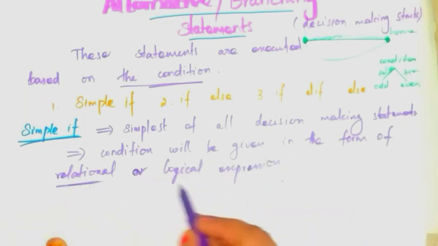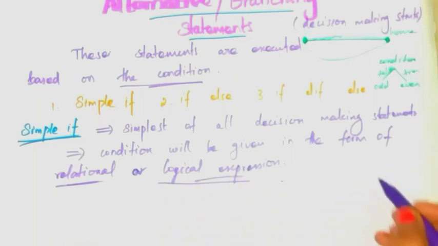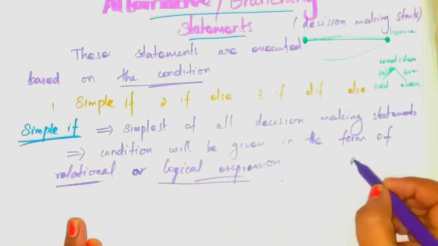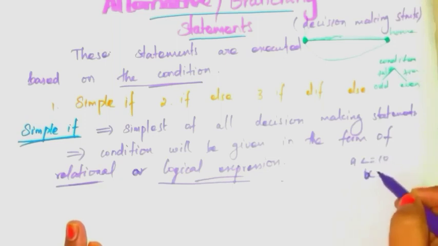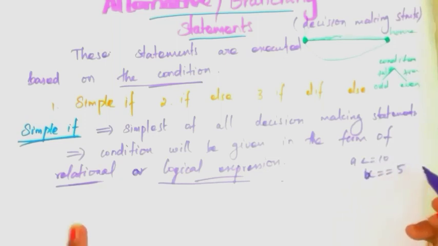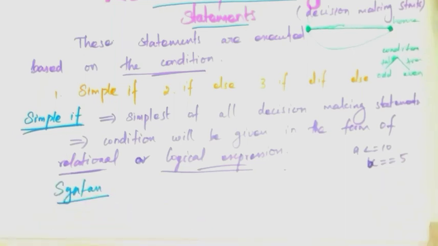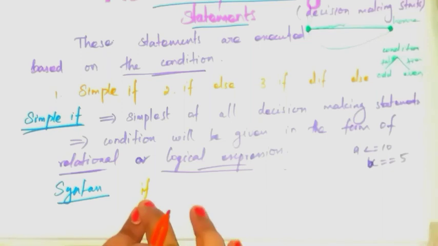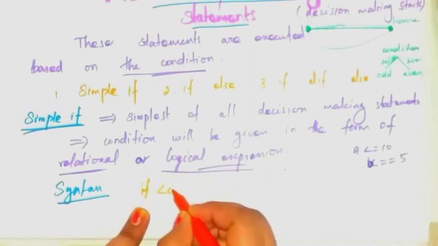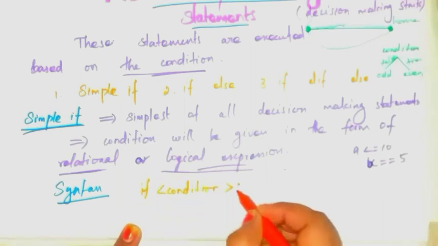Relational and logical expression means what? The condition will be given like this: a is less than or equal to 10, x is equal to 5. Let us see the syntax for the simple if statement. Write if, next write the condition, and then write the colon symbol.